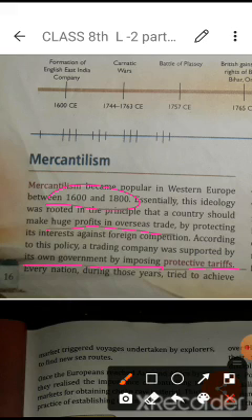This is known as mercantilism. For this, they adopted the policy of protective tariffs, with reduced tax on their own country's people if they imported anything. So this is the process of mercantilism. Students, now this is the main root of this chapter.